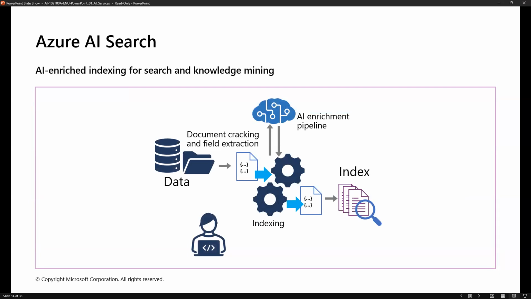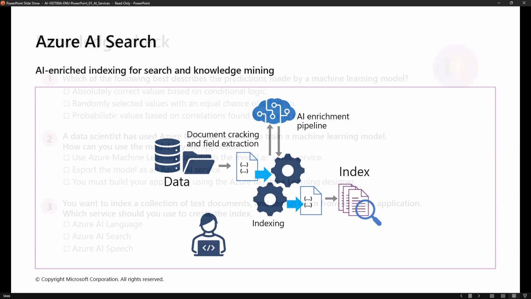That is an example, guys. Not only that, there are a lot of places and different ways we can use it. One example I gave is Azure AI Search: enriched indexing for search and knowledge mining. Especially for knowledge mining, we can use Azure AI Search, guys.